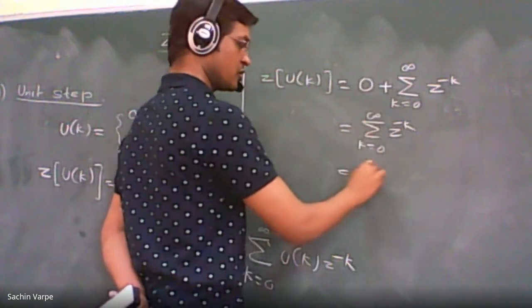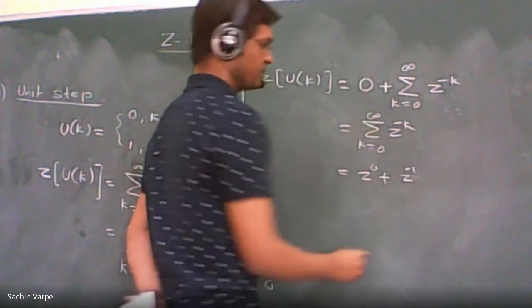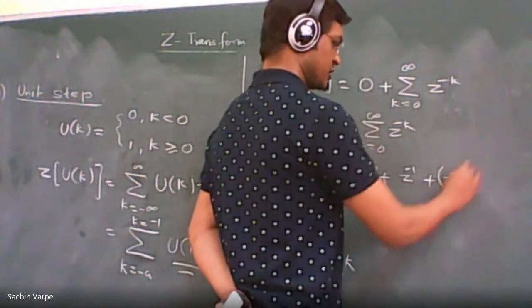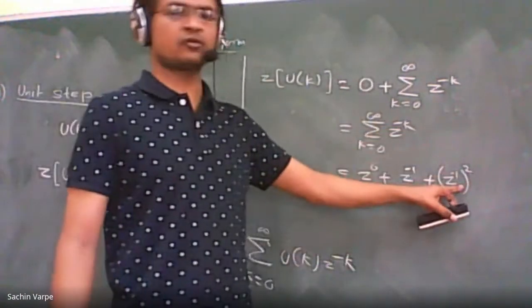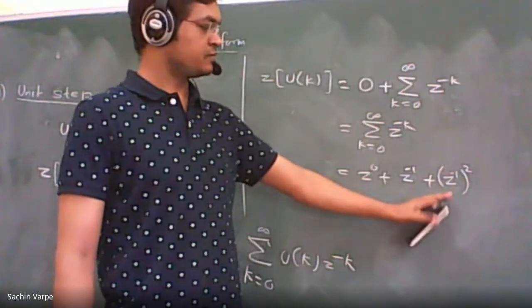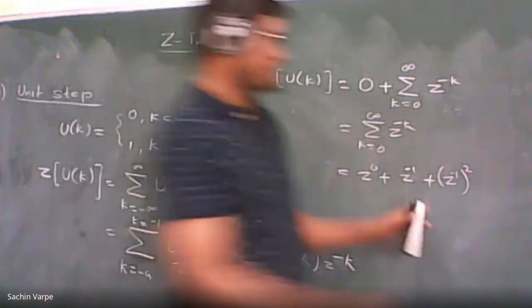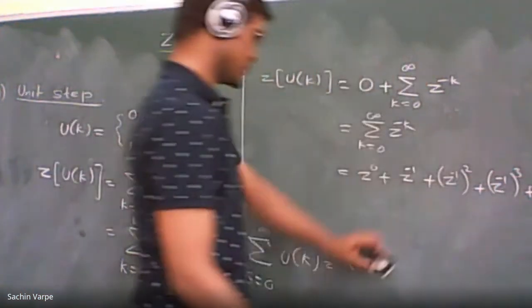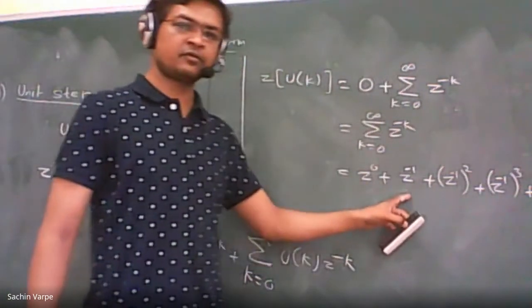For k equal to 0, z raised to 0. Plus for k equals 1, z raised to minus 1. Plus for k equals 2, z raised to minus 1 whole square. Can I write it like this? Z raised to minus 2 I can write like this within the laws of indices. Right? So z raised to minus 1 to the power 3, and so on. So, is it a geometric series now? Geometric series, right? With the common ratio.